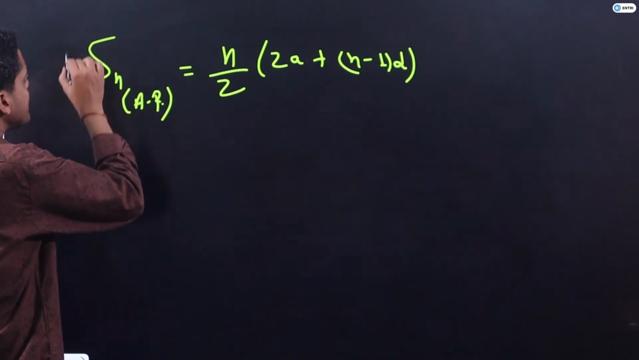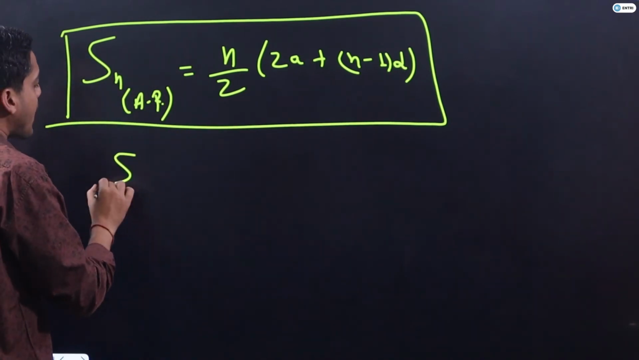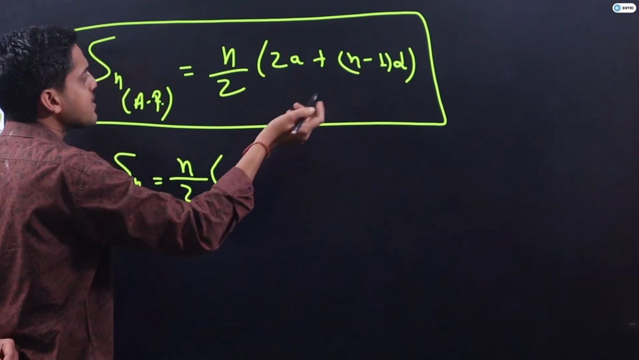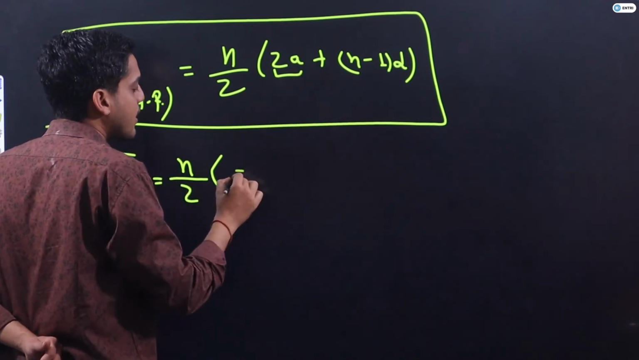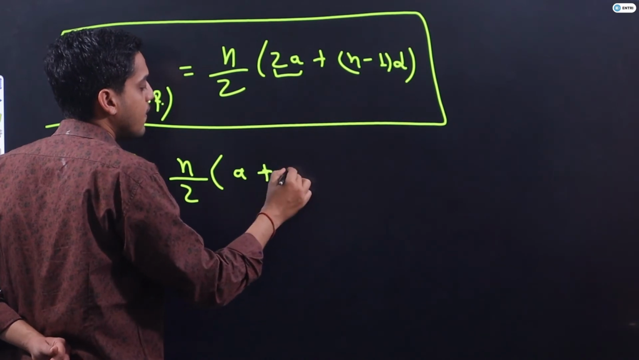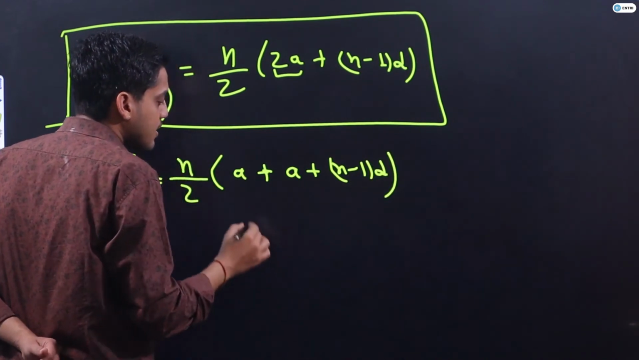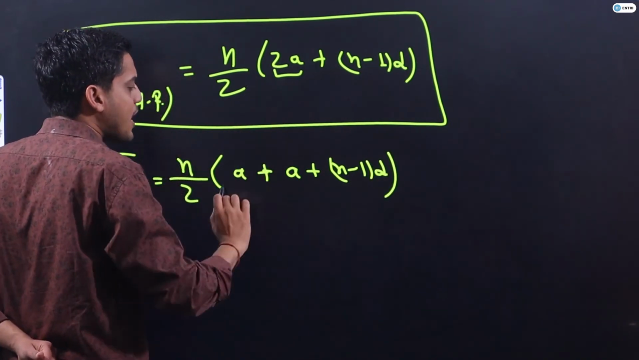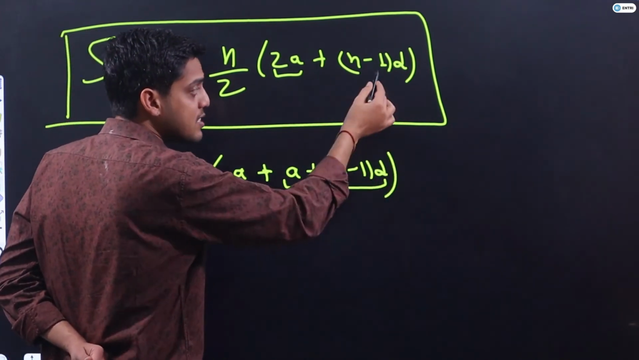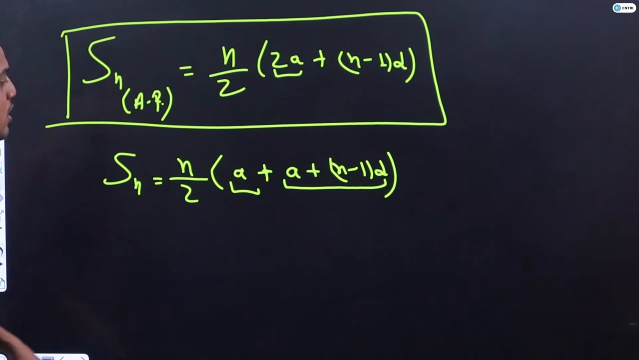If I split it like this, it is a fundamental formula. I think many students know this already guys. If I split Sn equal to n by 2 into A plus n minus 1 into D, now you will observe I can split 2A as A plus A. So this will be my first term, and I am having n terms in this series, that's why I am finding the sum of n terms.